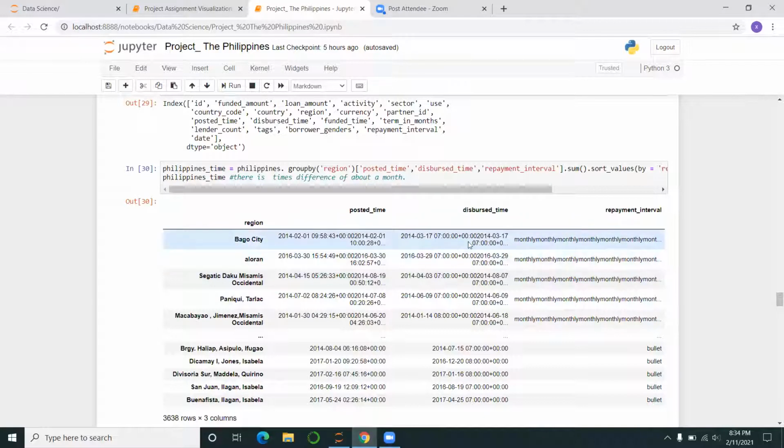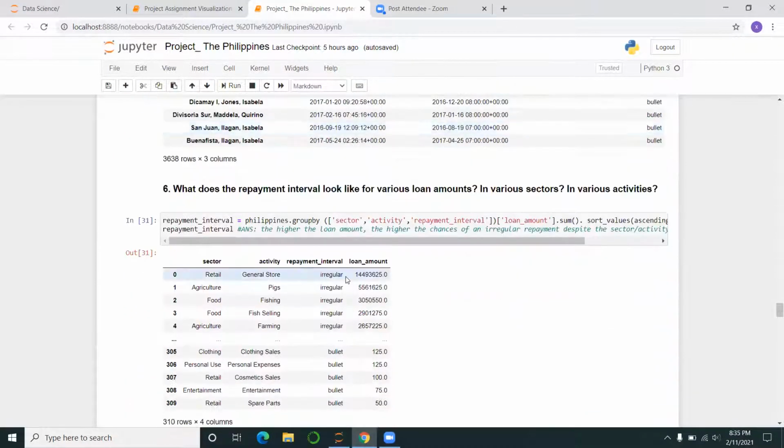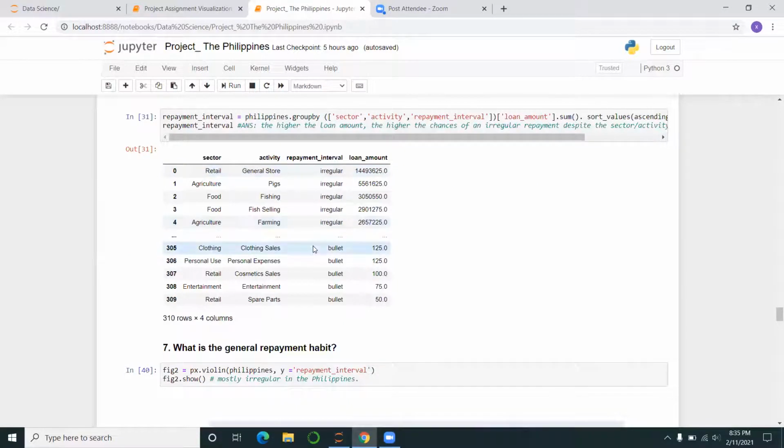So I just had to look at the difference between, for instance, here, the posted time was in February, and then disbursed was around in March. So it's about a month or so. And then the repayment interval is monthly, but I don't think this was right. I'll have to consult on that one. And then the same thing with this as well.